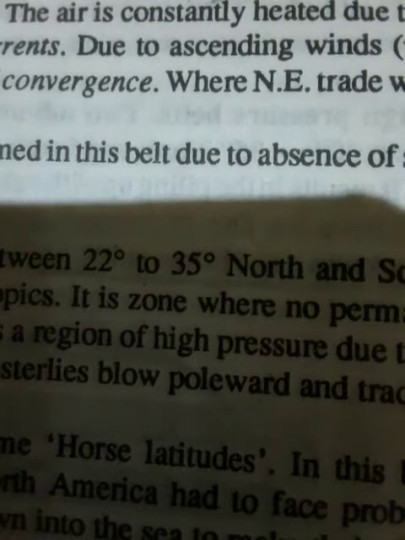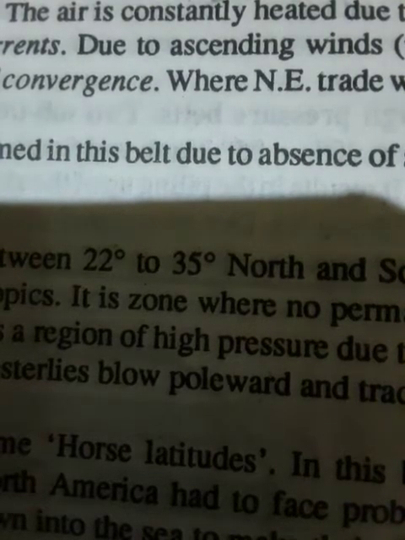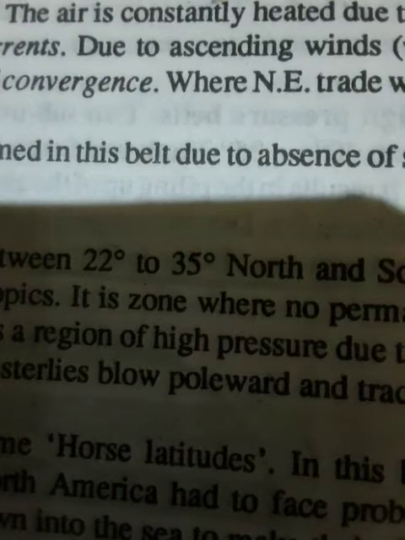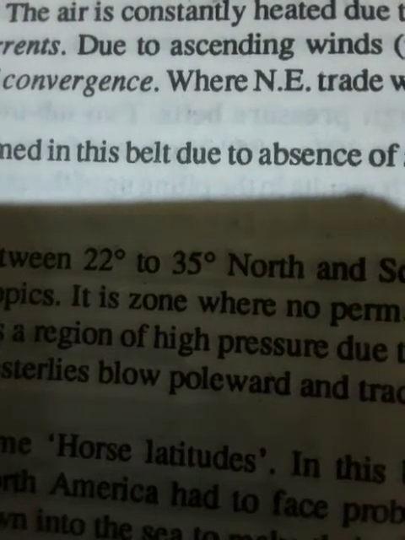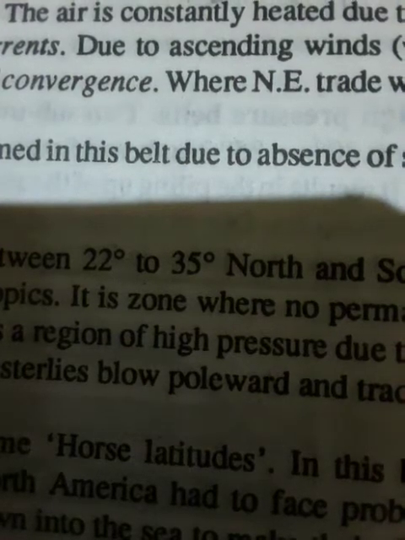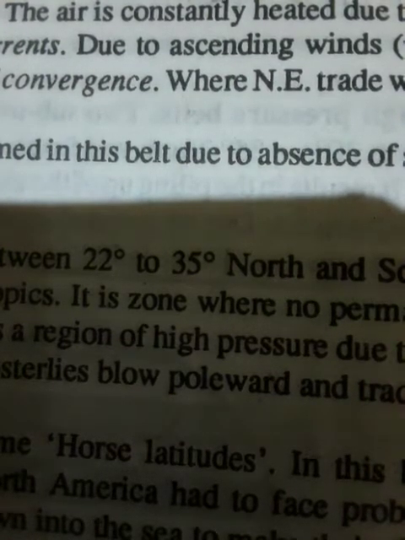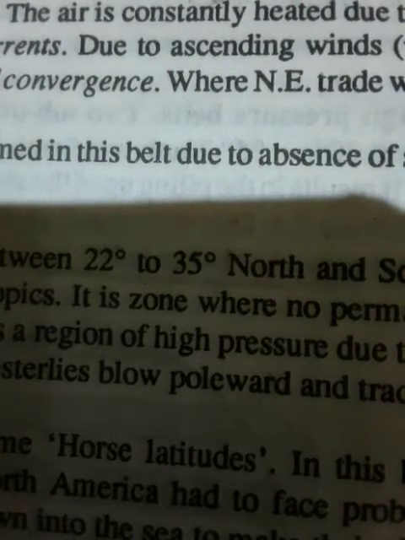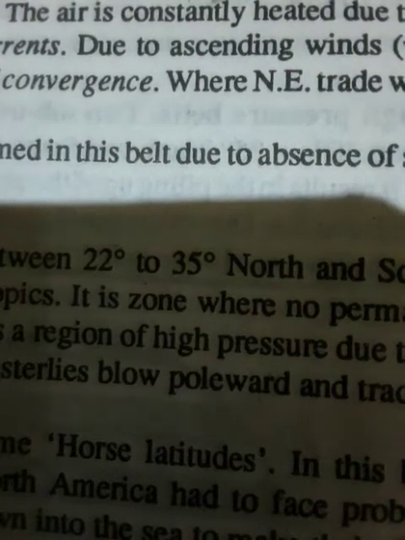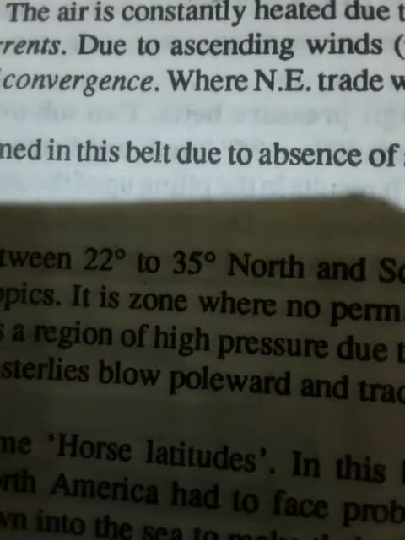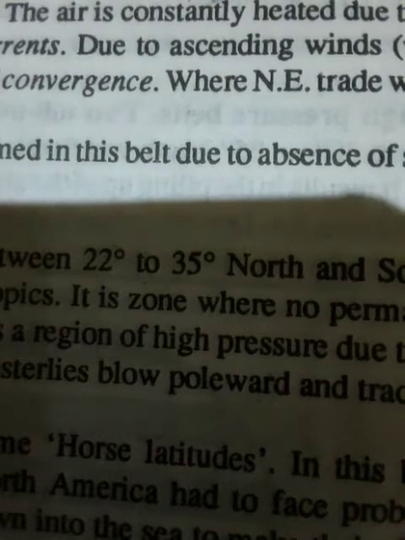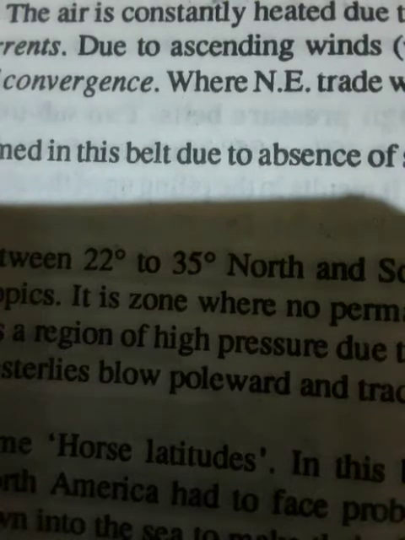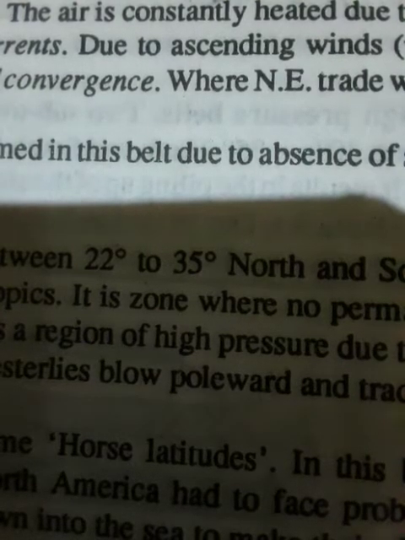Doldrums is the equatorial belt of low atmospheric pressure where the northeast and southeast trade winds converge and meet each other, producing calm and light surface wind and a strong upward movement of air. The word doldrums has come to be associated with a gloomy, listless mood, perhaps reflecting the sultry air and variable breeze found there. In these zones, strong heating causes surface air to expand and rise.